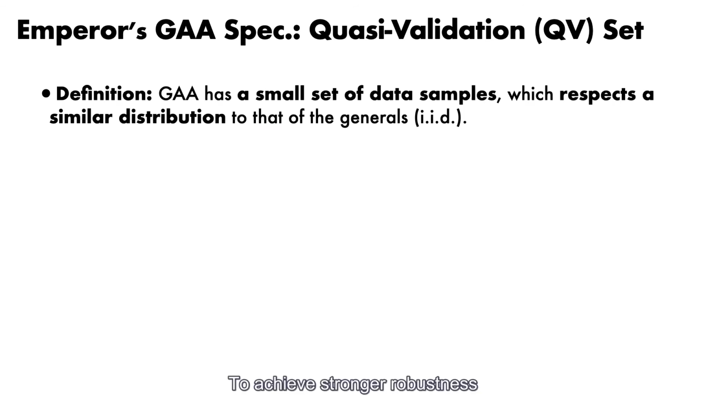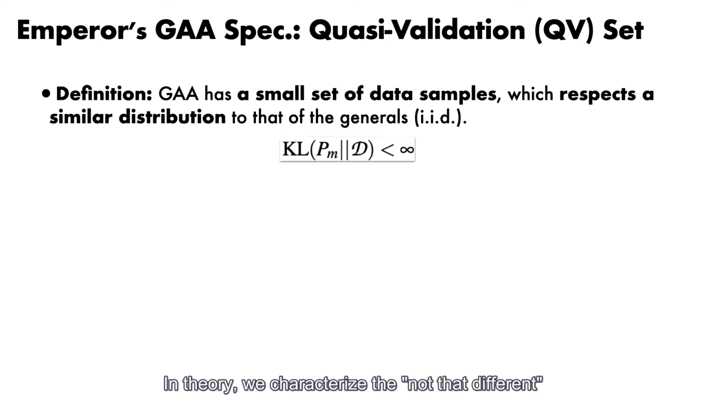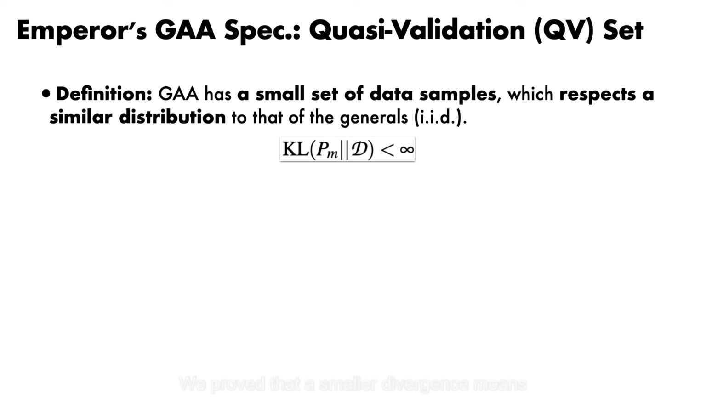To achieve stronger robustness, GA does require a little bit of auxiliary information to get rewards as guidance for its policy learning. This is provided by a so-called Quasi-Validation set, or we call it a QV set. It is defined to be a small set of data samples that are not that different from the local training samples of the generals. So in theory, we characterize the not that different by the finiteness of the KL divergence between the QV set and the generals' training set. And we proved that a smaller divergence means a better defense capability of GA.